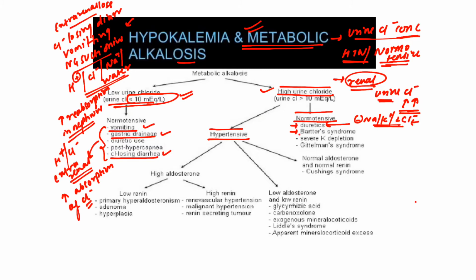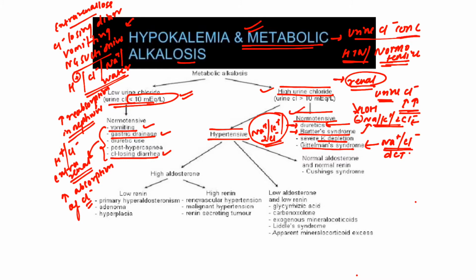Bartter syndrome is a gene mutation in the same channel, where sodium potassium and 2 chloride absorption is inhibited because of gene mutation, not because of any drug, with severe potassium deficiency. Gitelman syndrome is a mutation in the gene encoding sodium chloride absorption in the distal tubule, in the DCT. This one is in the loop of Henle.